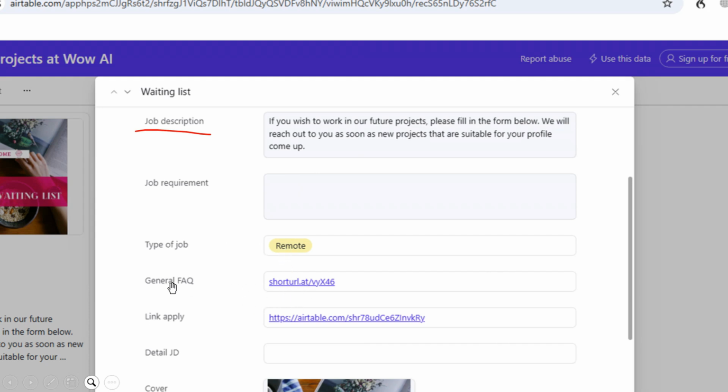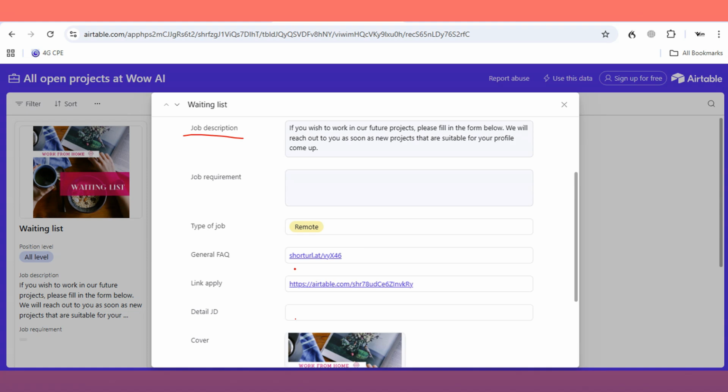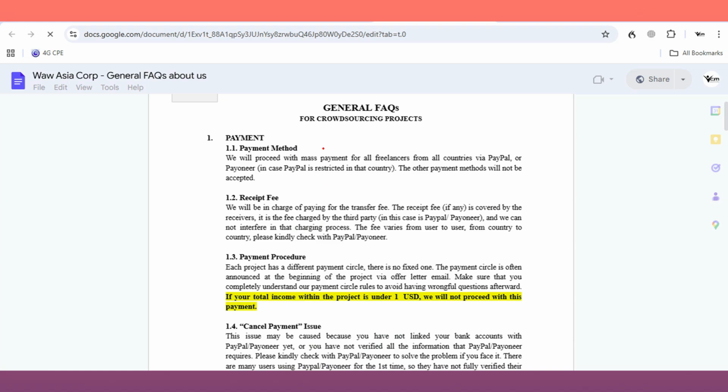Now, type of jobs, remote. So we have two links. The other one is for general FAQs, like frequently asked questions, if you need to start those. And this is where you need to go, right? Link, apply. You need to click on this one, right? Now, first of all, let's say if you click on the general FAQs, this link, it will take you to this part.